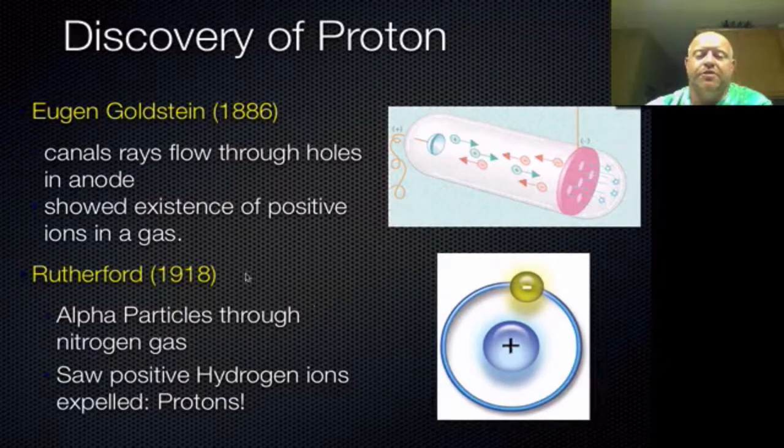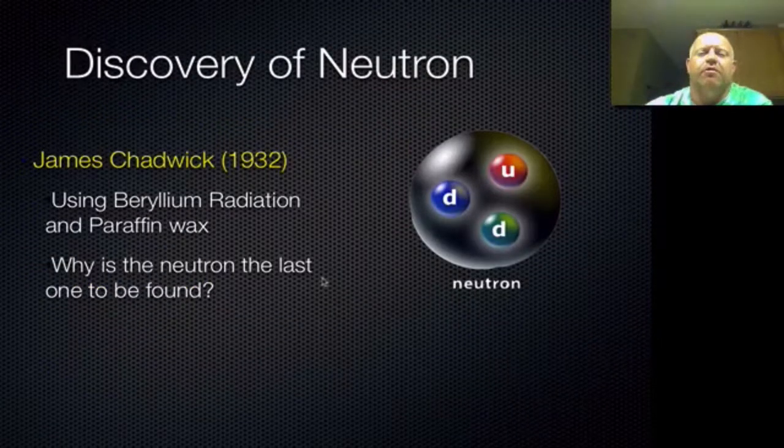That concept is still used today in our most sophisticated particle accelerators. If they want to get a bunch of protons to beam around, they just strip the electrons off of hydrogen, and they now have a bunch of protons to work with. So Goldstein kind of started the process, and then Rutherford basically was able to finish it in terms of the discovery of the proton. The last key particle that was discovered was a neutron by a guy named James Chadwick,